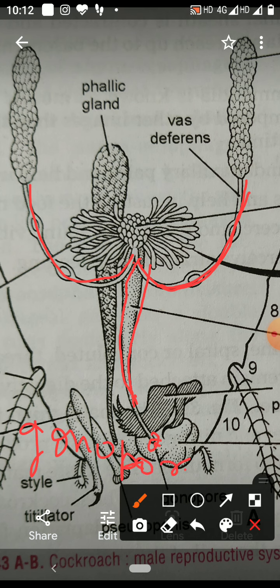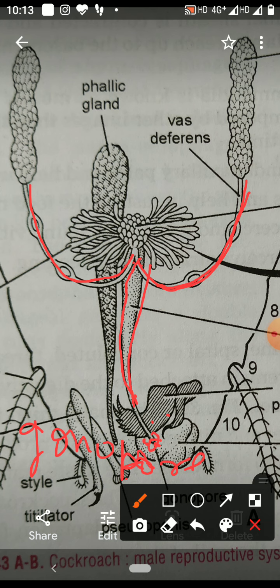This gonopore is present between the 9th and 10th abdominal sterna. Along with this gonopore, gonapophysis, that is phyllomeres, titillators, and pseudopenis are there. So these structures help in copulation.